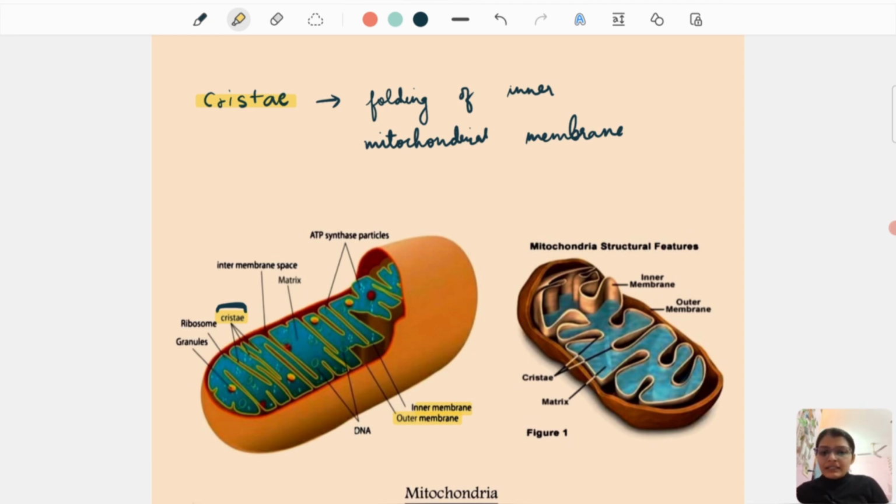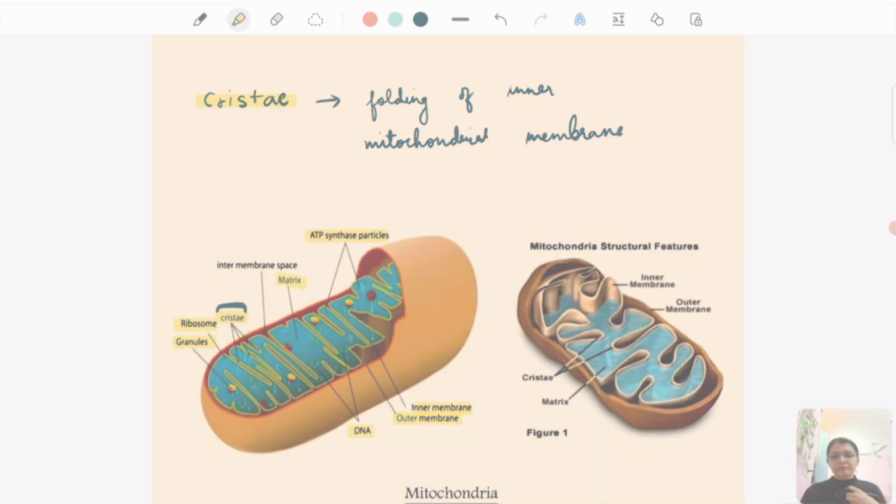Apart from that, you can see it has its own DNA, its own ribosomes, granules are present, and the inner part is known as the matrix. Also, what is it known as? Powerhouse of the cell. Why? Because of ATP generation. So there will be ATP synthase particles. From the word itself, try to find out: ATP synthase means particles which are involved during ATP synthesis.